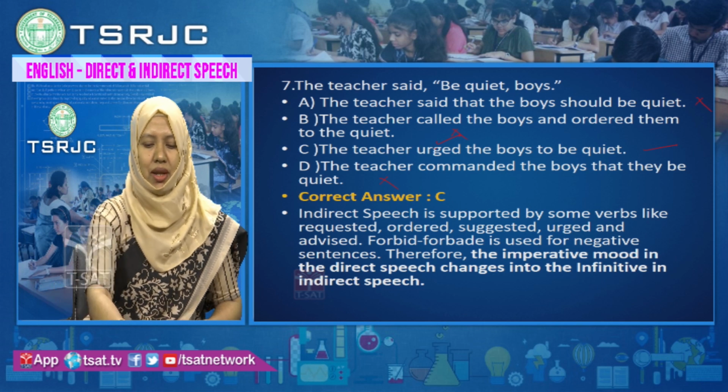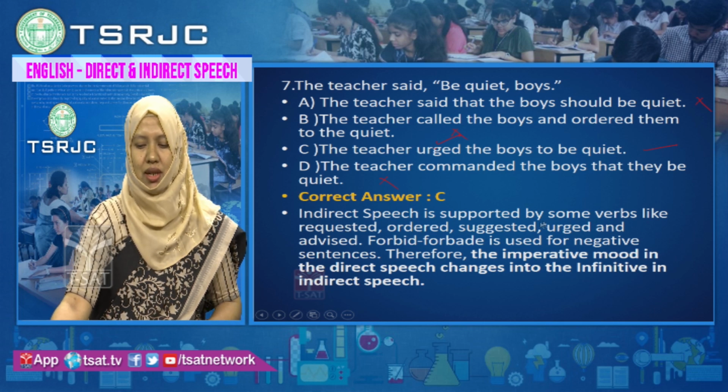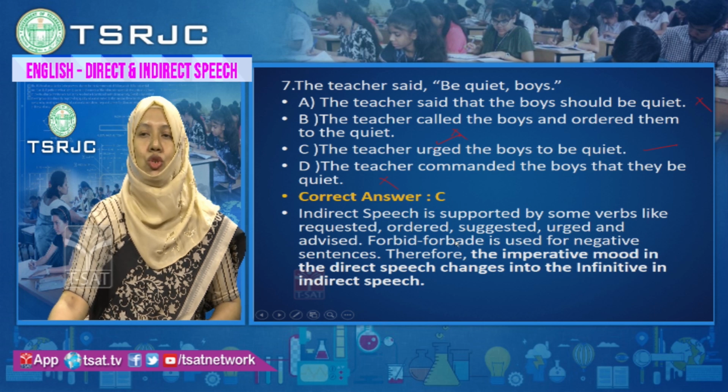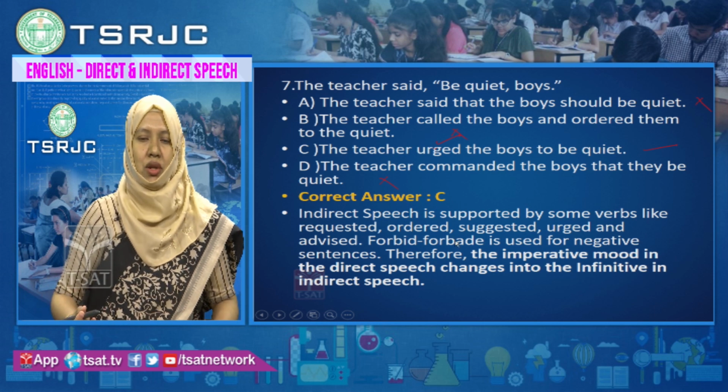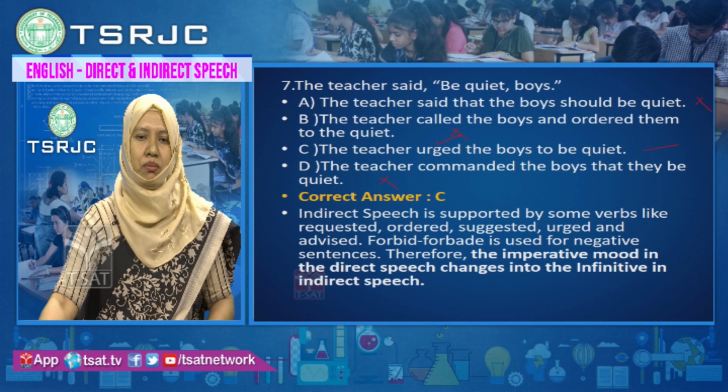So, always remember, indirect speech is supported by some verbs like requested, ordered, suggested, urged or advised in a positive sentence. If it is a negative sentence, you can use forbid or forbade to show the imperative mood. According to the mood of the sentence, you can use any kind of reporting verb.